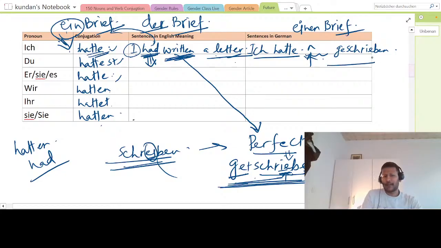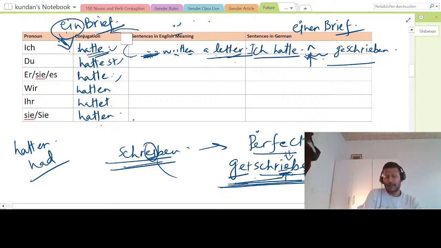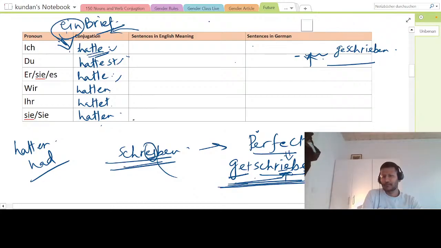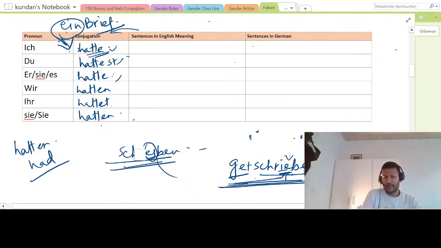As simple as that. Now let me give you another example, simple ones, and for all we will do the same. Or just to summarize, let me make it simpler.